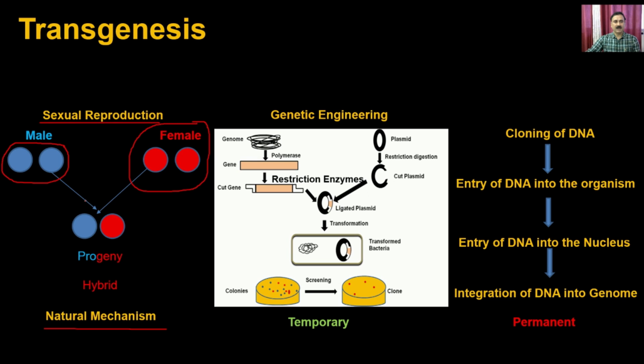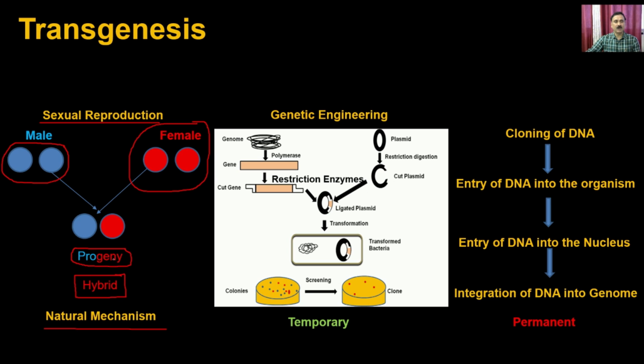When they go through sexual reproduction, they produce a progeny with mixed characters, having 50% genomic content from the male and 50% from the female. Because of that, this progeny is called a hybrid variety.